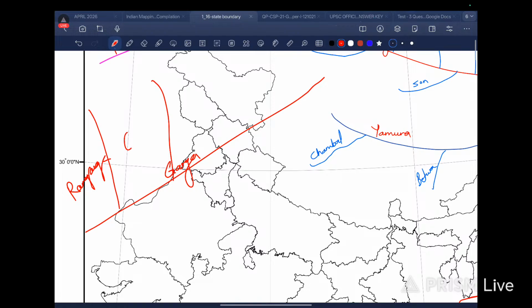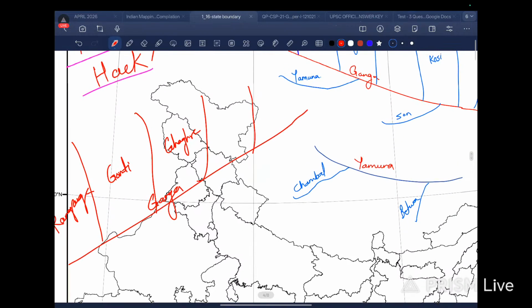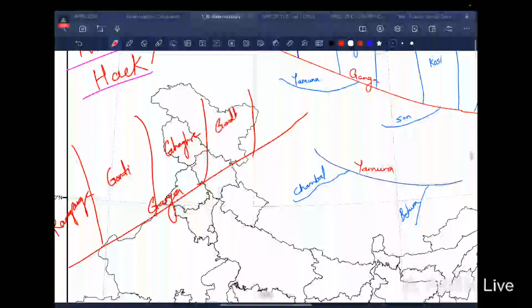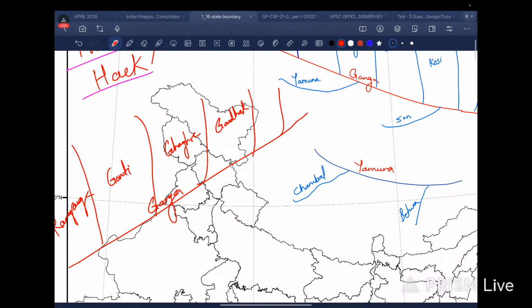After Ganga we have Gomti. After Gomti we have Ghagra, then we have Gandak. And after Gandak we have Kosi, Saurav of Bihar. Then we have Mahananda.